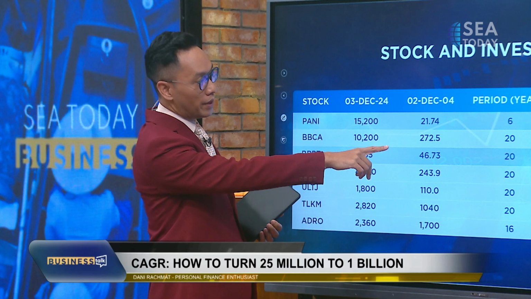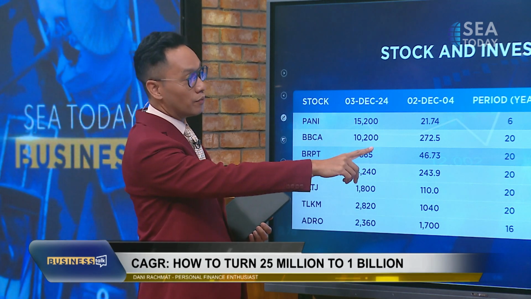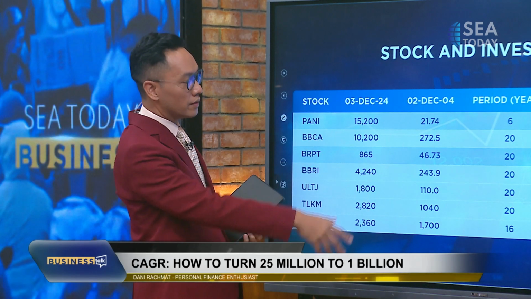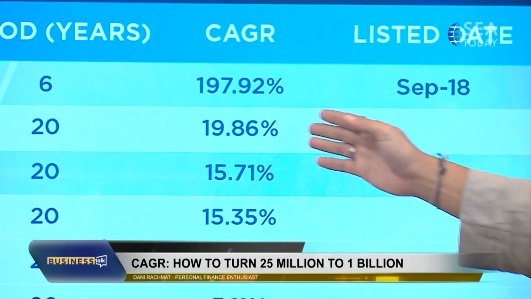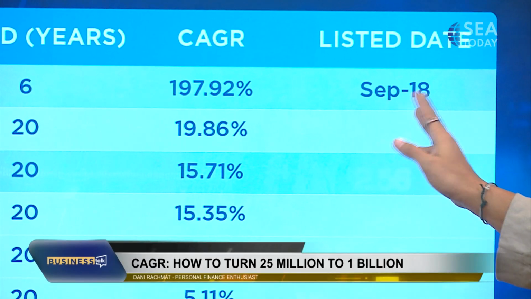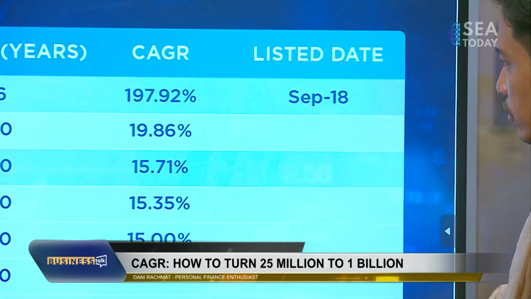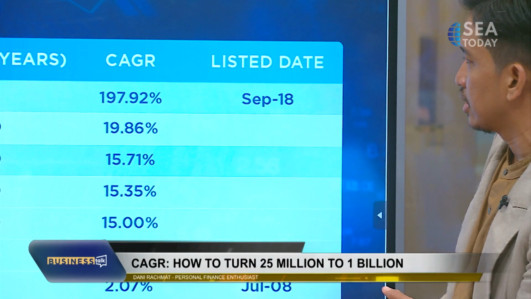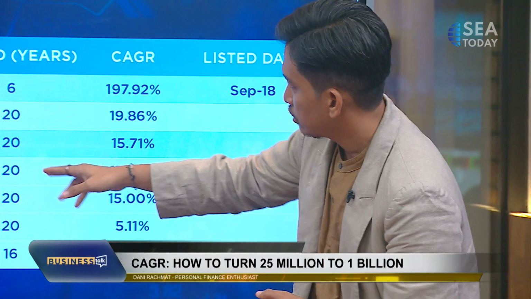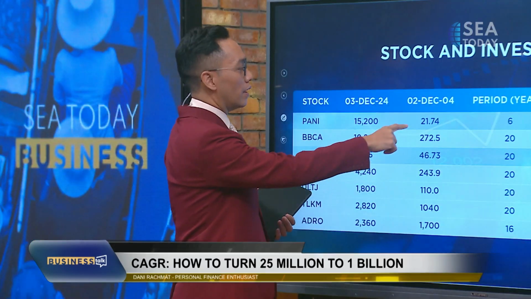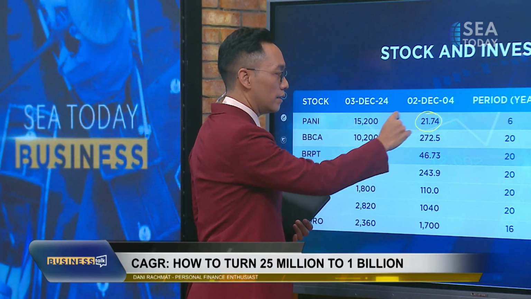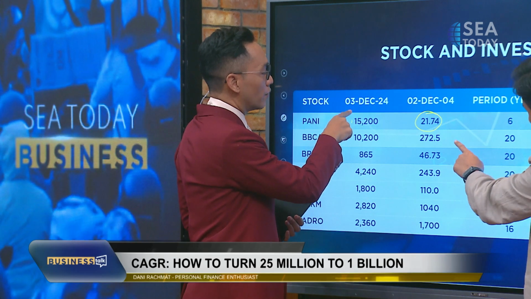But not all of them have been around for over 20 years. Some of them only exist for fewer years in the market. For PANI, I can only find data back to September 2018, and for Adaro, June 2008. The rest have 20 years. When we say CAGR, we calculate it again.